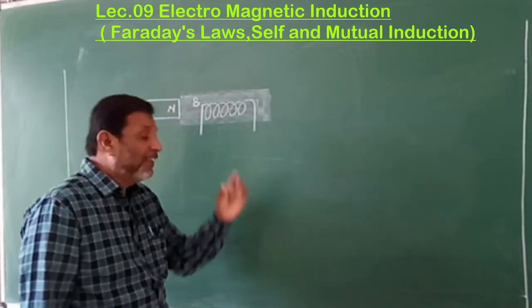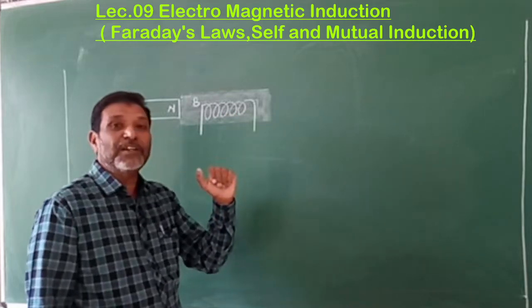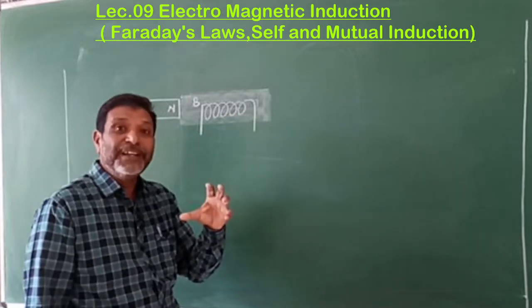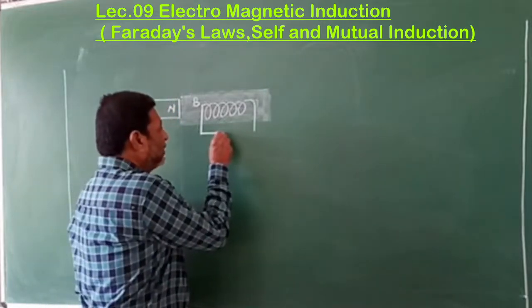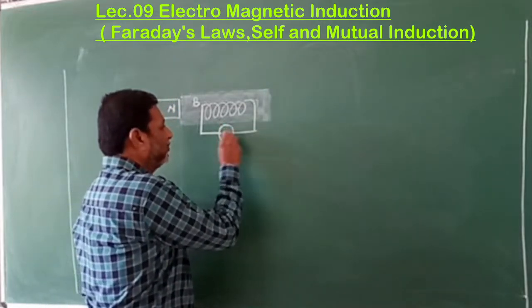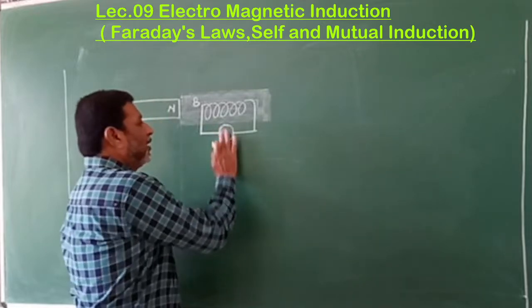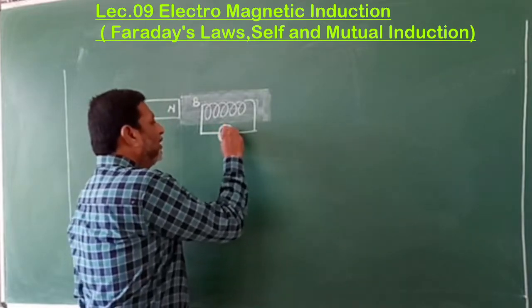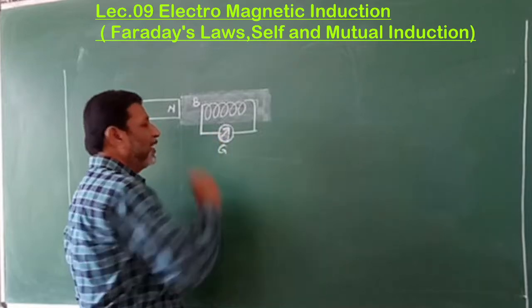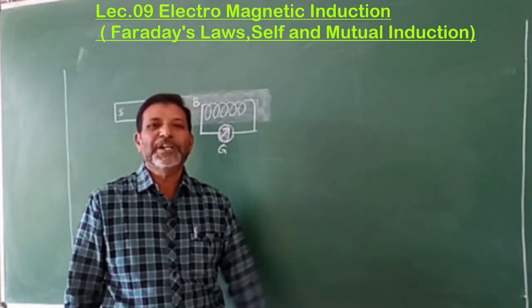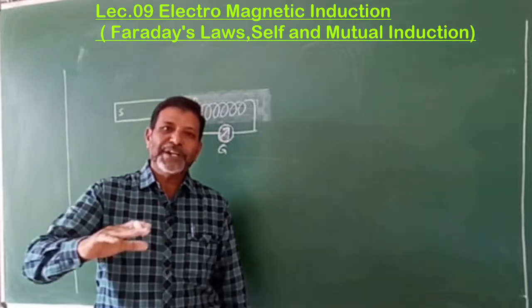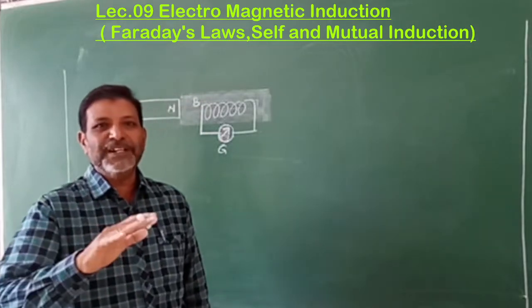Suppose you want to understand whether there is a current in this conductor or not, how to detect it? By using the galvanometer. Therefore, this is connected to a galvanometer. Now, if there is a current, then this galvanometer shows the deflection. If there is no current, then the galvanometer will not show the deflection. More current, more deflection. Less current, less deflection.